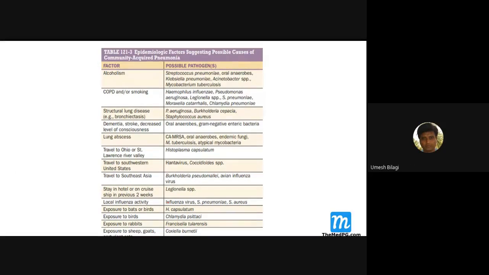Now, apart from that, the way you clinically approach, because when you treat a pneumonia, the most important factor is that you should be able to know the pathogen. If you come to know the pathogen, then you can treat them.